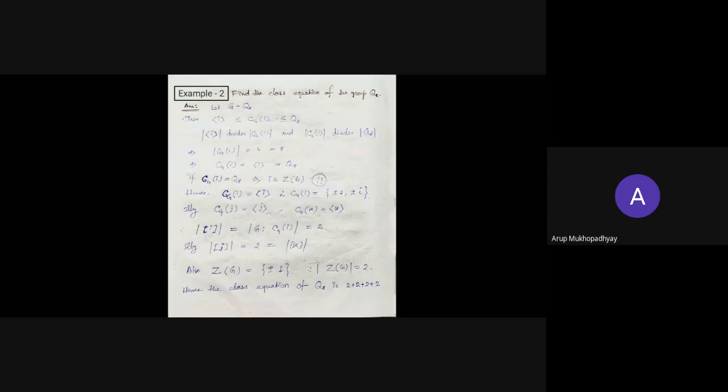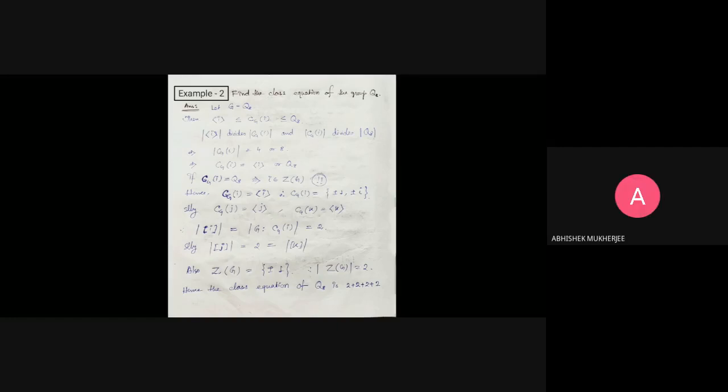No, obviously, but a class equation always exists only for this type of group action, the conjugacy classes only. But obviously, there are others.